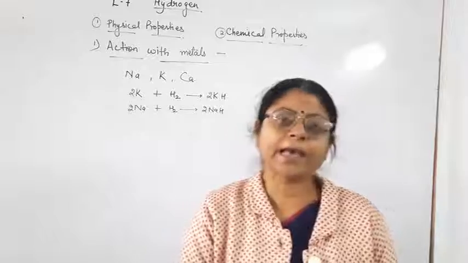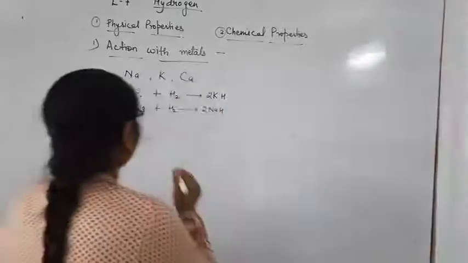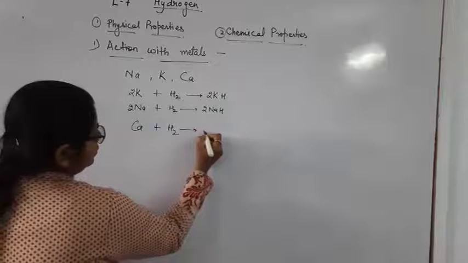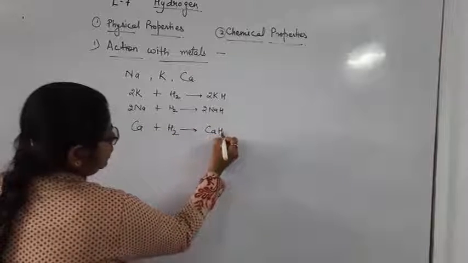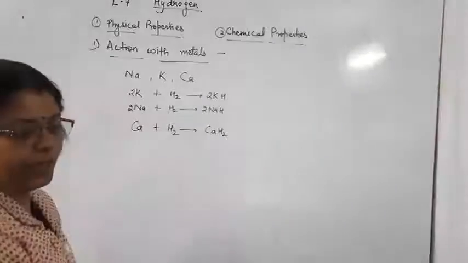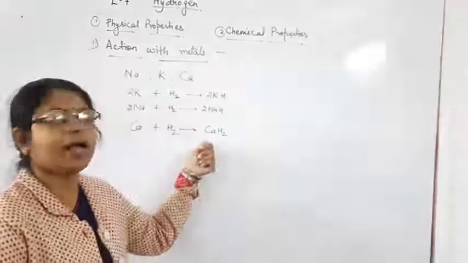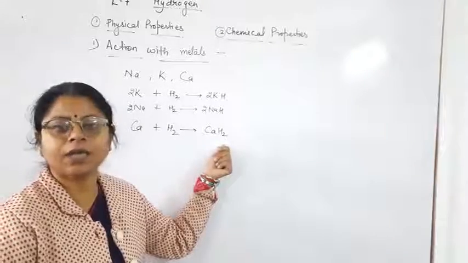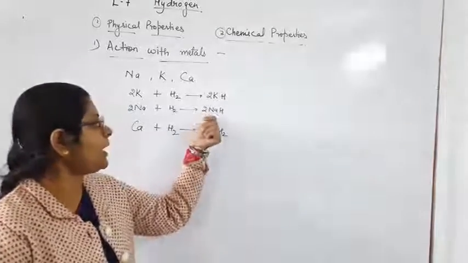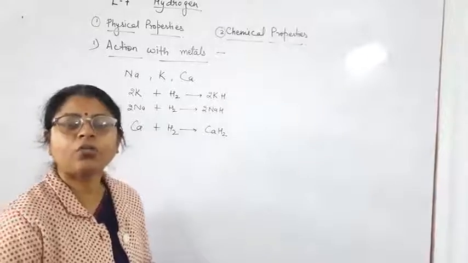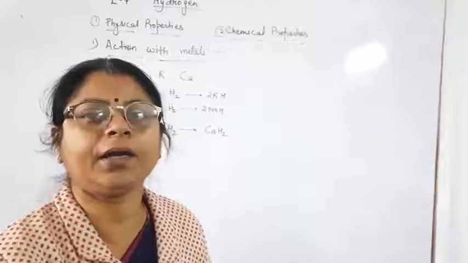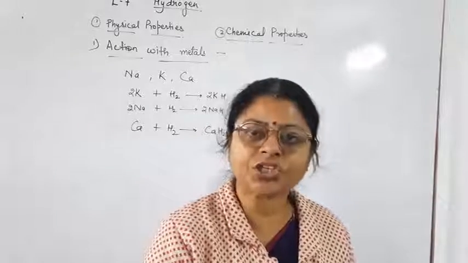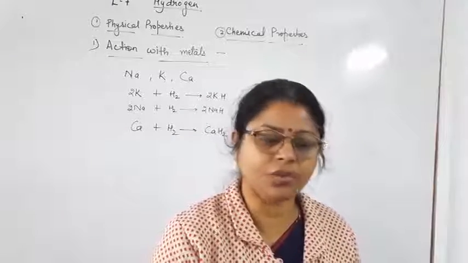Next is calcium. When calcium reacts with hydrogen, it forms the compound calcium hydride, CaH2. As calcium has the valency 2, that's why the molecular formula will become CaH2. Sodium has the valency 1, that's why the molecular formulas of sodium hydride and potassium hydride are NaH and KH.